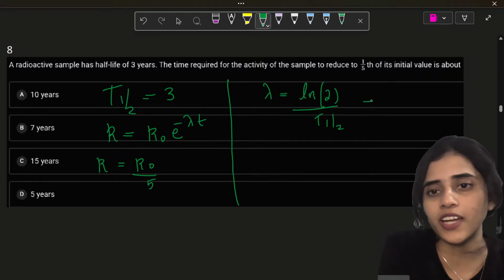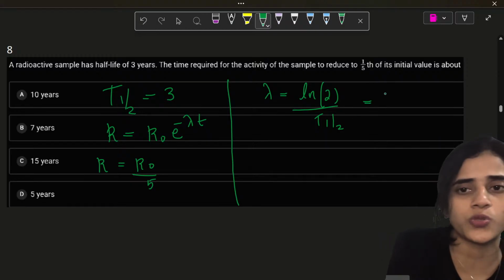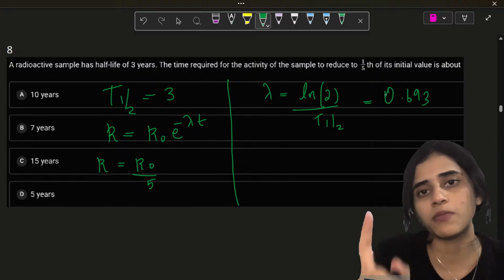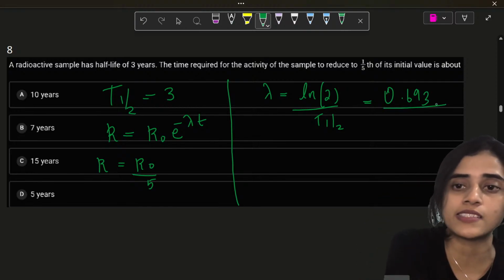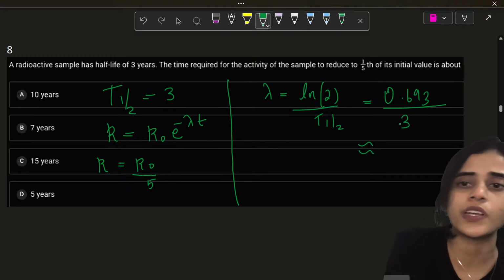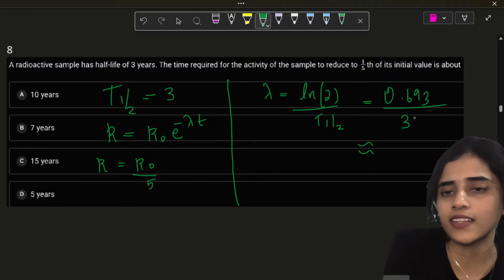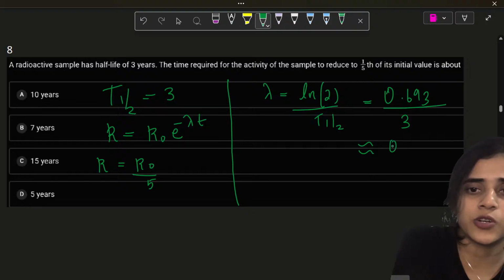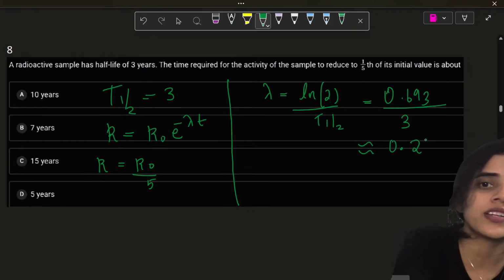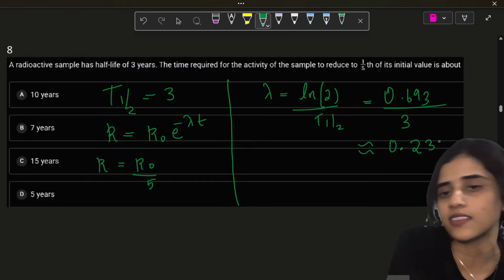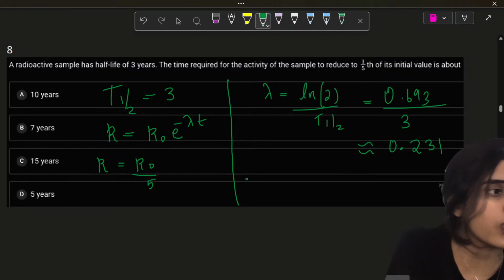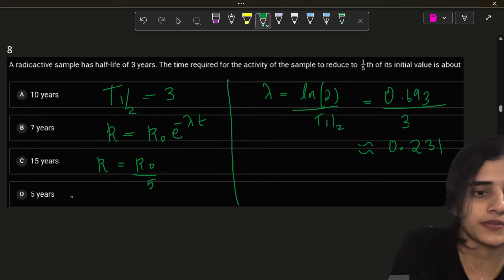So depending on your t half, this value will change. How much is ln 2? Ln 2 is 0.693. One value you should remember. Ln 2 is 0.693. Half-life is 3. So this is approximately equal to 0.693 by 3. See, these are all numbers you can easily cancel. So 3 and 6 cancels. 0.3 and 6 cancels. It's 2. 3 and 9 cancels. It's 3. 3 and 3 cancels. It's 1. So lambda is 0.231. Now let's get back here.